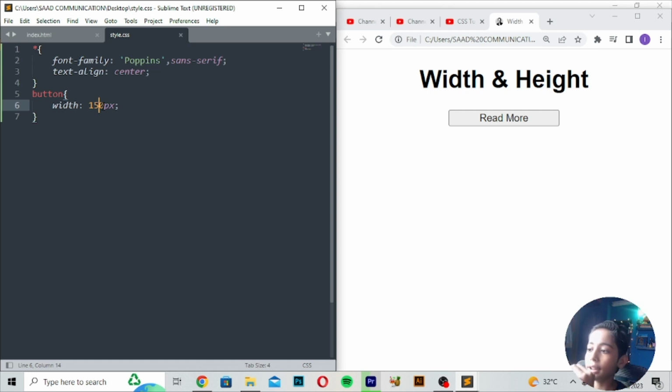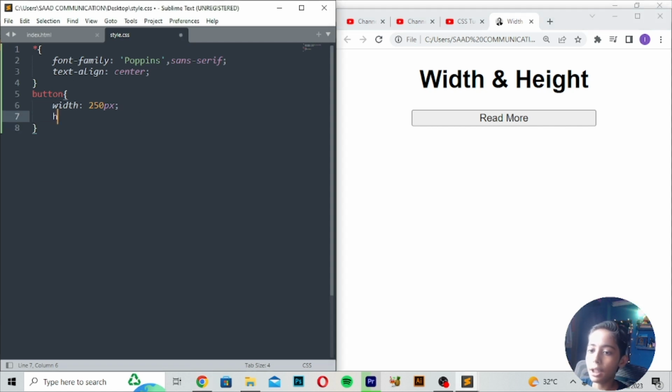Width means it will be longer. Here we can write 200, so it will be longer. We can write 250 pixels, so it will be longer still. You can write 300, and it will be longer again. Width means your button will be longer.